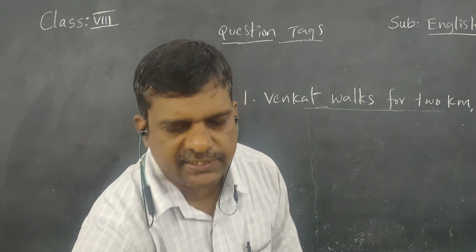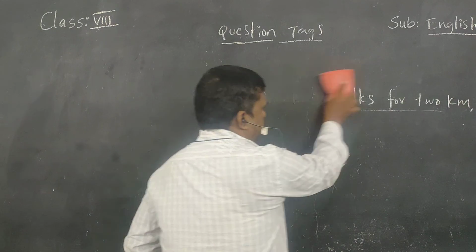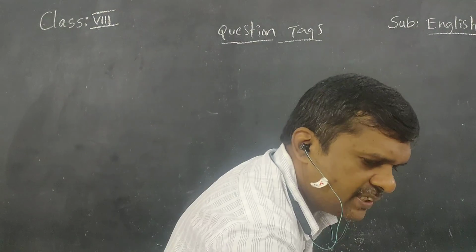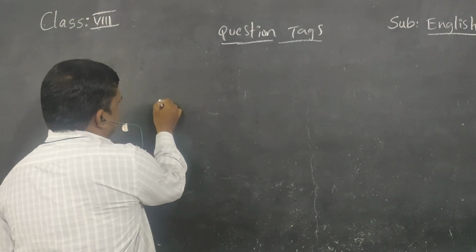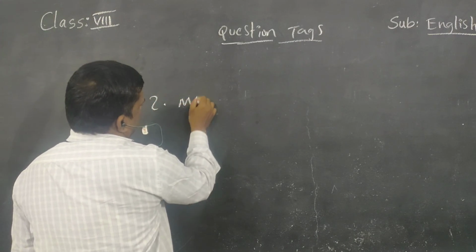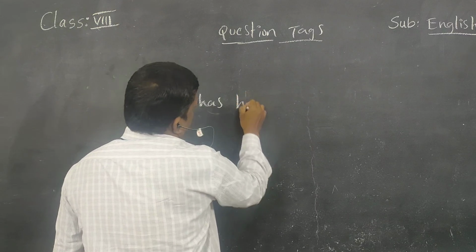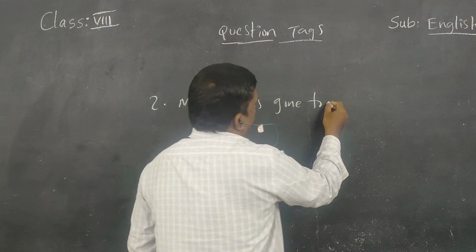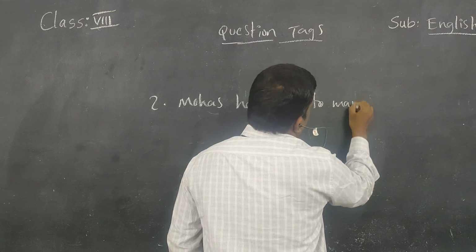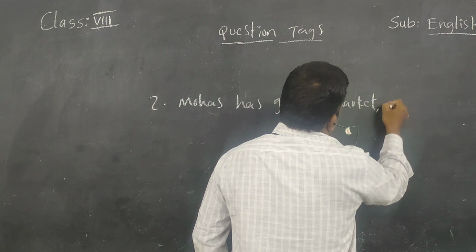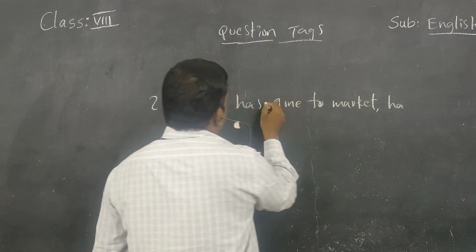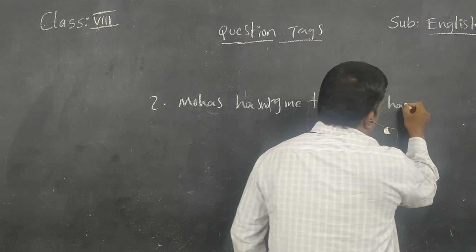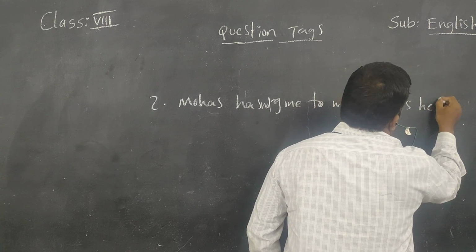Let us see a negative statement. Mohan has not gone to market, has he?